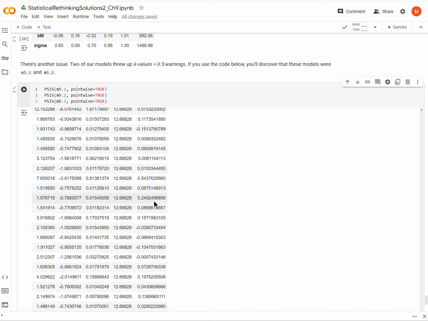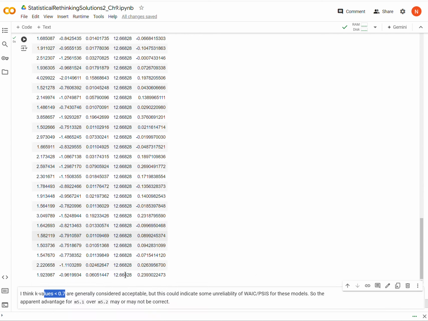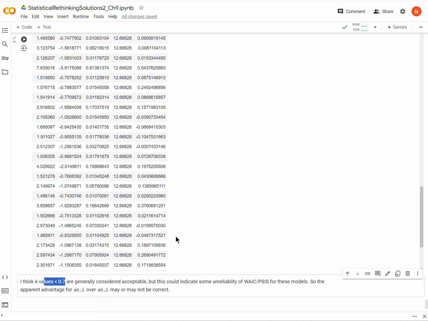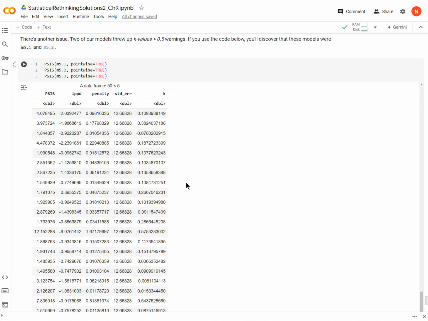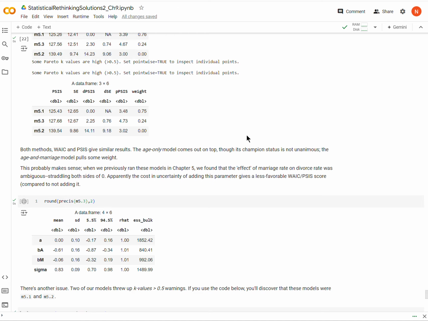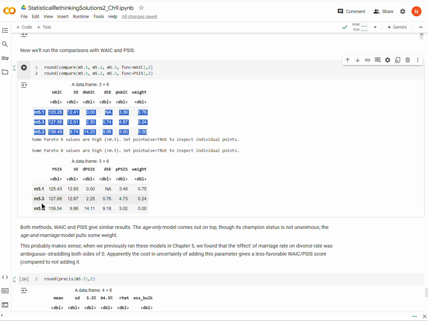So just to say something about that, usually K values are thought to be reliable as long as they're below 0.7. But the fact that we have two models that are maybe threatening to be a little bit high may call into question the reliability of these PSIS and WAIC scores altogether. So in which case, we have to be a little bit careful about accepting the readouts from WAIC and PSIS, okay?